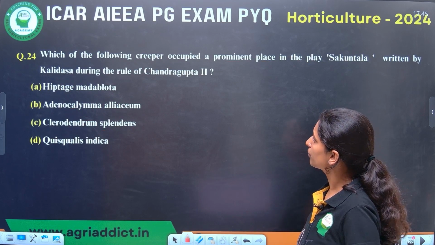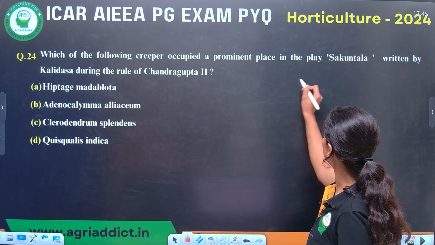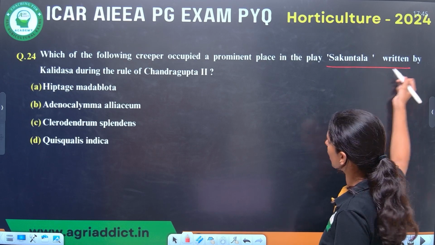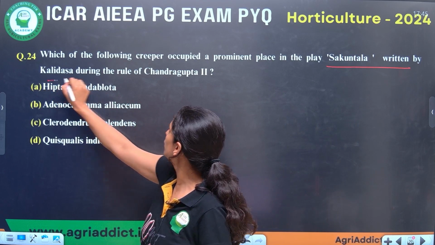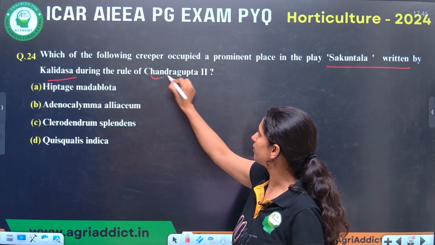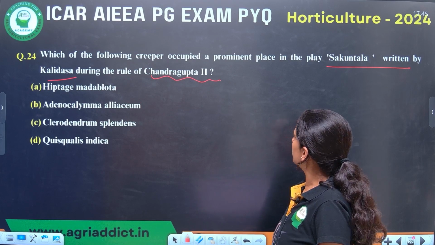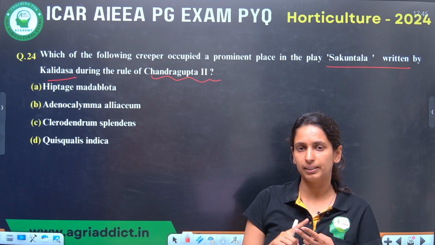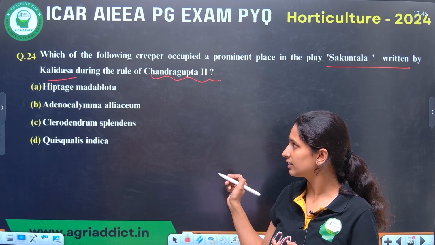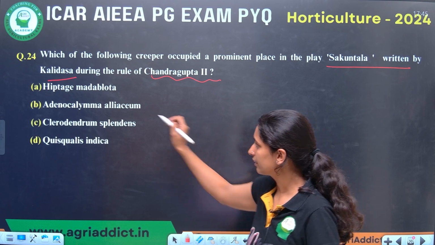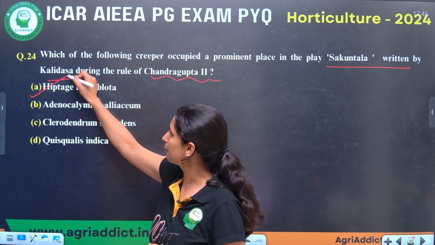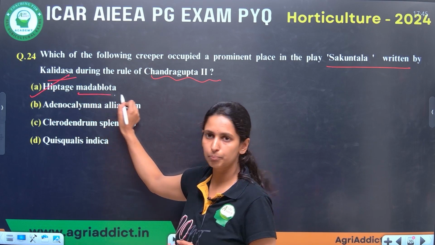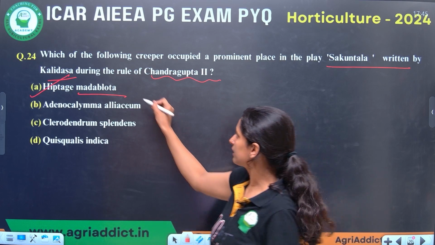Next, which of the following creepers occupied a prominent place in the play Shakuntala written by Kalidasa during the rule of Chandragupta I? So in the Shakuntala play, there are mainly two important works of Kalidasa. In this, he has mentioned Hiptage madhablota, also called Madhavilata.